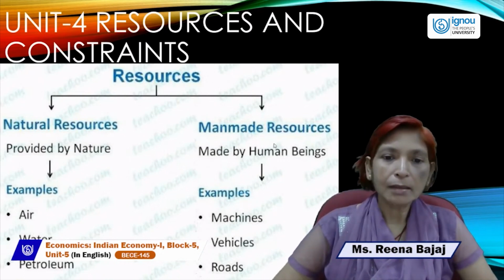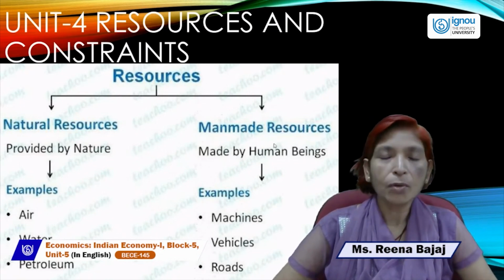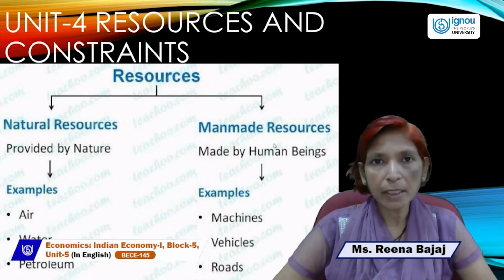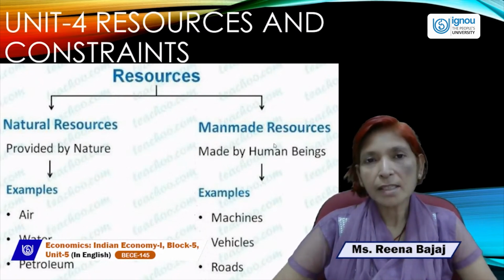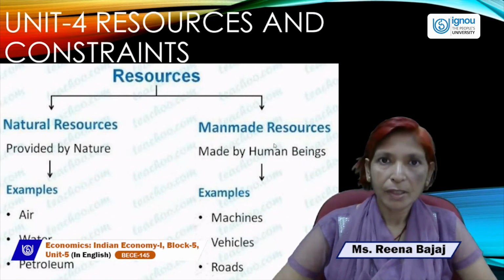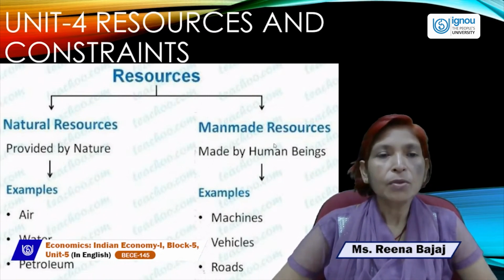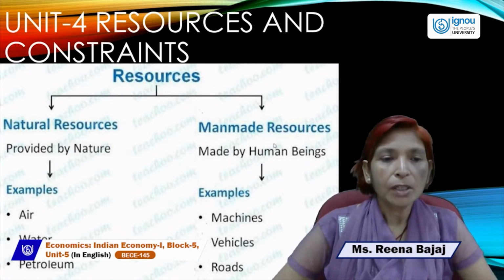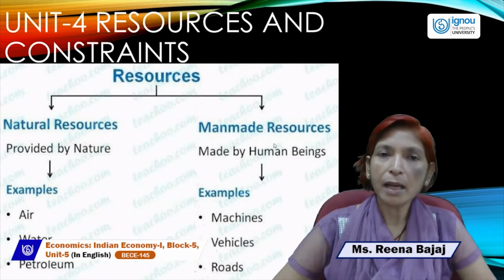The second type of resources are man-made resources, which are made by man or human beings, not given by nature, not given by God. That's why this type of resources are known as man-made resources. Examples of man-made resources are machines, vehicles, roads, etc. So these are resources, and resources are very necessary for producing anything.